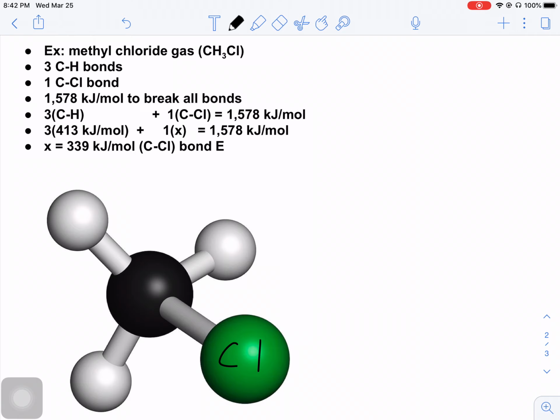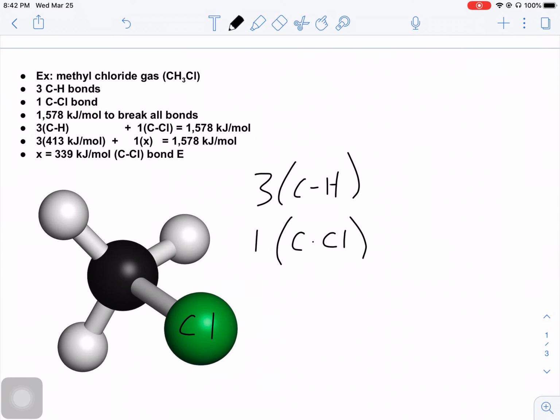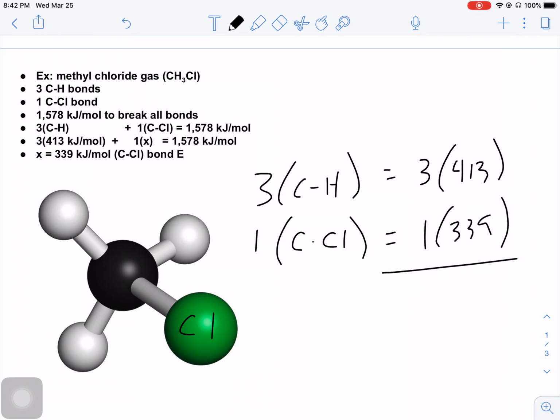So we have three carbon-hydrogen bonds, each one at about 413 kilojoules per mole, and we have one carbon-chlorine bond at about 339 kilojoules per mole. So if you wanted to figure out how much energy it would take to break all these bonds, you basically do a little bit of math and say 3 times 413, that's kilojoules per mole, and 1 times 339, that would also be kilojoules per mole, and if you added that up, it should add up to 1578, and of course the unit would be the kilojoule per mole. All right, another example here.